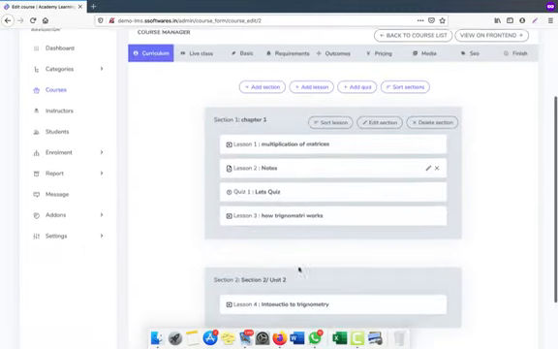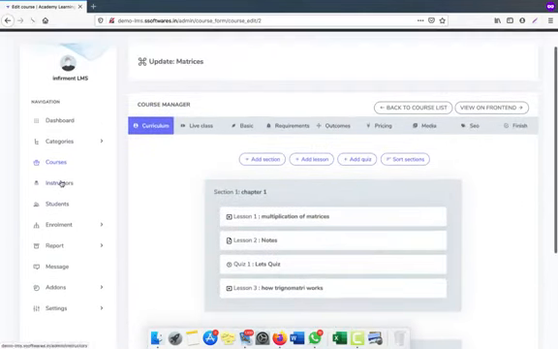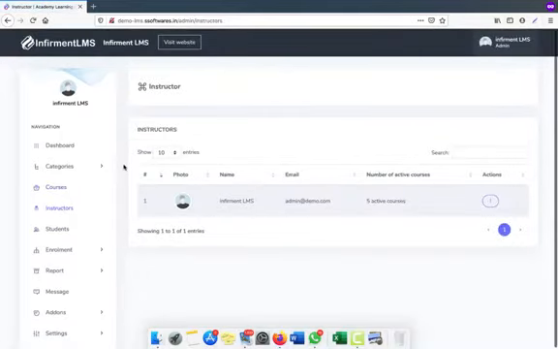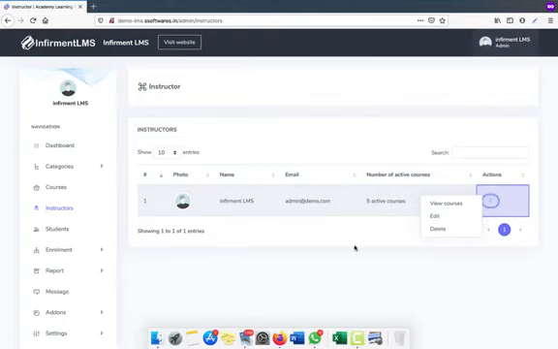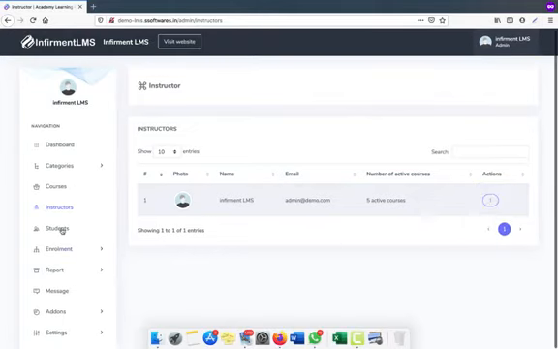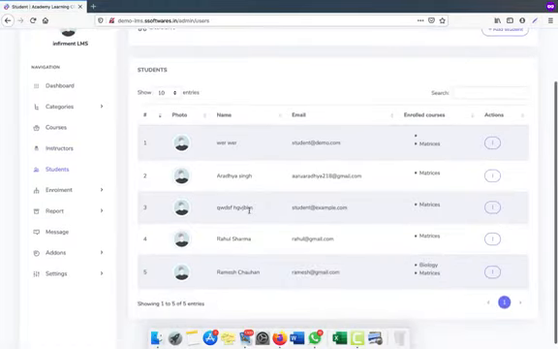This is very simple. Okay, so let's come to the instructor panel. Here, as an admin, you can manage all your instructors. You can delete them, you can edit them, you can view their courses, you can do anything, and you can manage any student from here.